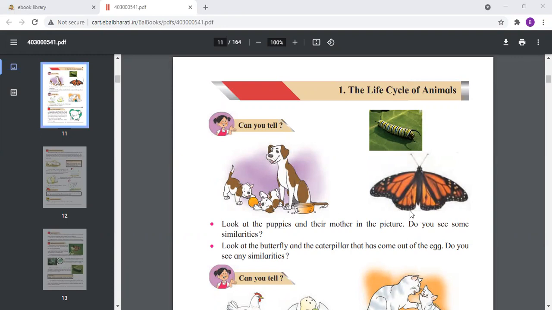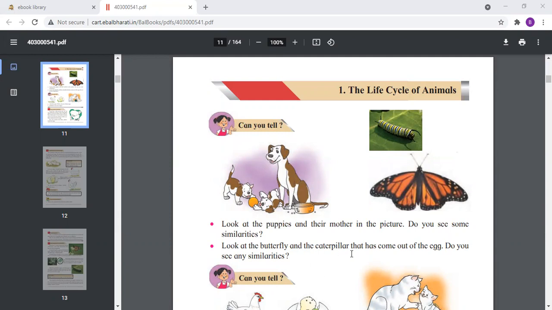The next picture is of the butterfly. Now, butterflies do lay eggs, but there are four stages in which the butterfly grows. So we will see the metamorphosis of the butterfly, where the young one does not look exactly like the butterfly. So this is another life cycle of animals.